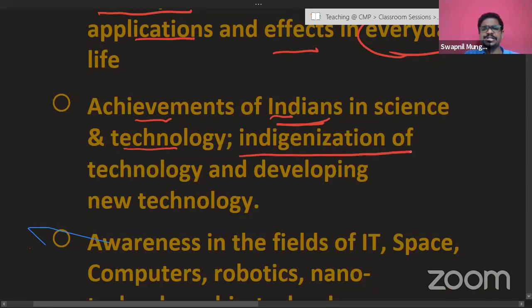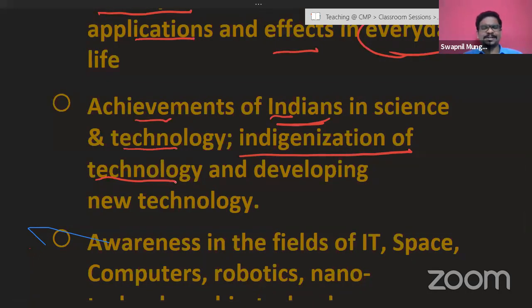Also, indigenization of technology and developing new technologies. All of you might be aware at the moment of various kinds of international wars going on. And one of them is, we can say, the trade wars, and it plays a very important role to have our own technology, which is going to keep our own private data secure.